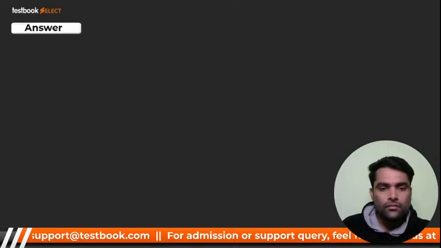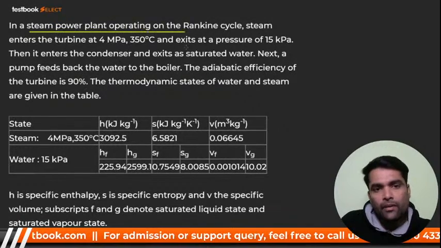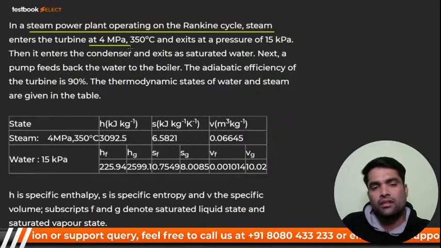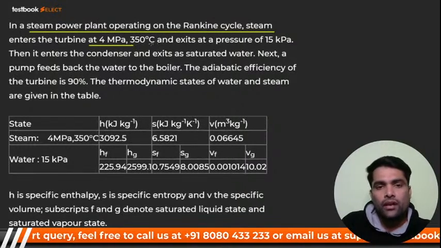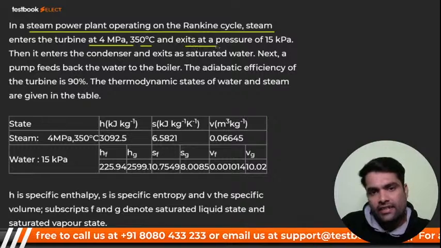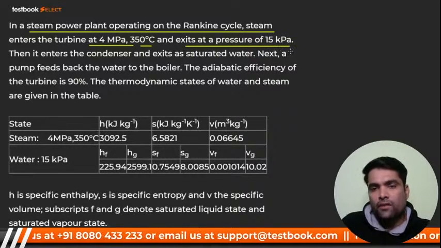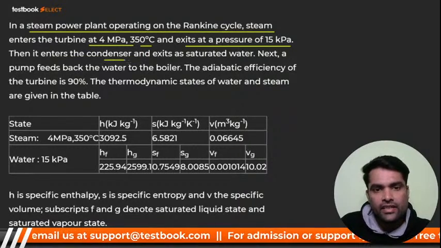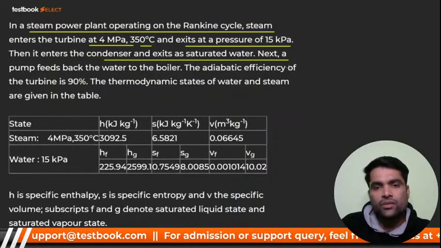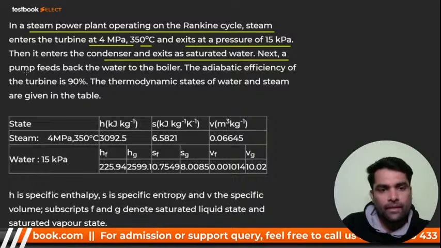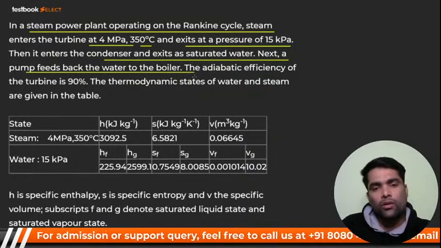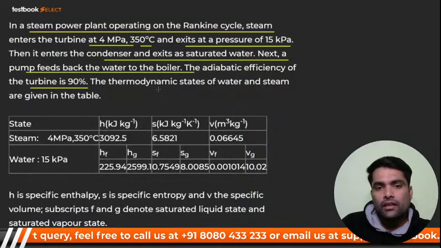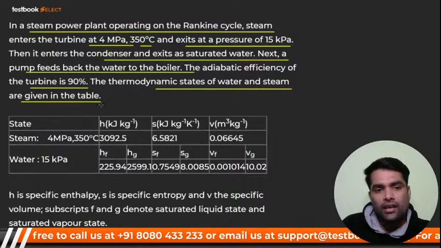In a steam power plant operating on Rankine cycle, steam enters the turbine at 4 megapascal and 350 degrees centigrade, and exits at a pressure of 15 kilopascal. Then it enters the condenser and exits as saturated water. Next, the pump feeds the water back to the boiler. The adiabatic efficiency of the turbine is given, that is 90%. The thermodynamic state of water and steam are given in the table.